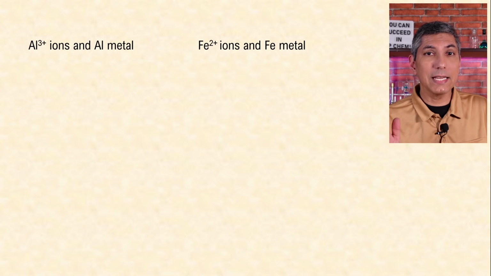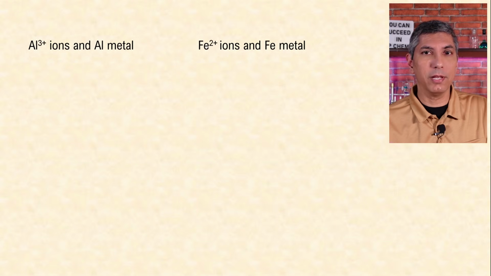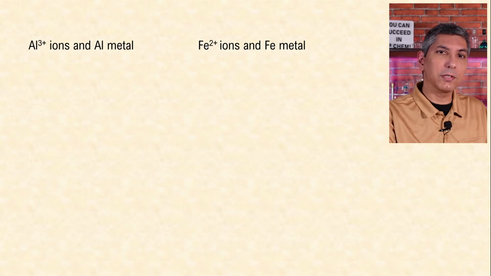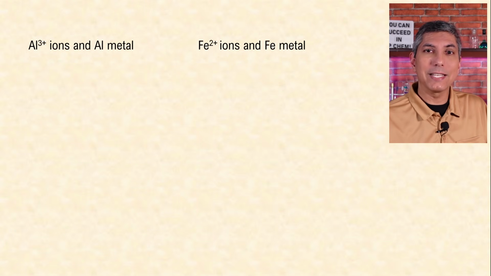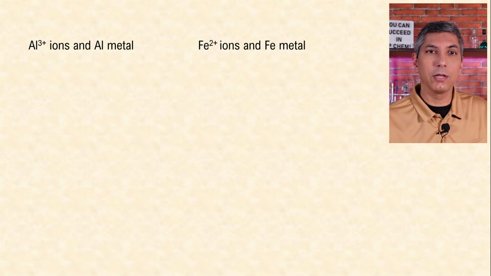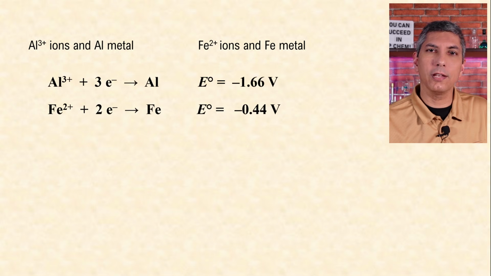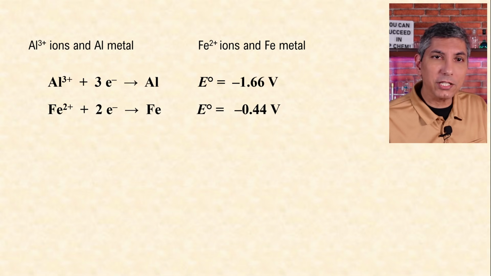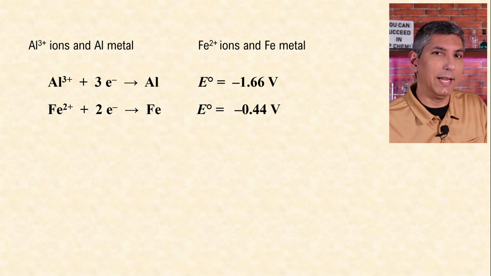Let's say we have a galvanic cell where on one side we have aluminum metal sticking into a solution containing aluminum 3+ ions, and on the other side we have a piece of iron metal sticking into a solution containing iron 2+ ions. These are the standard reduction potentials and half reactions for those processes. We can look these up in a textbook or they'll be given to us on a test.